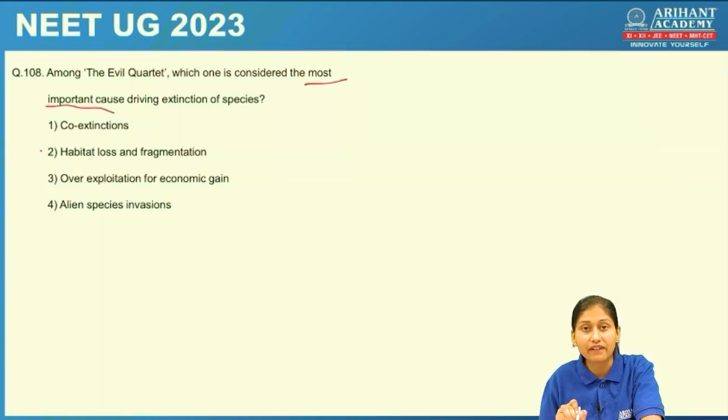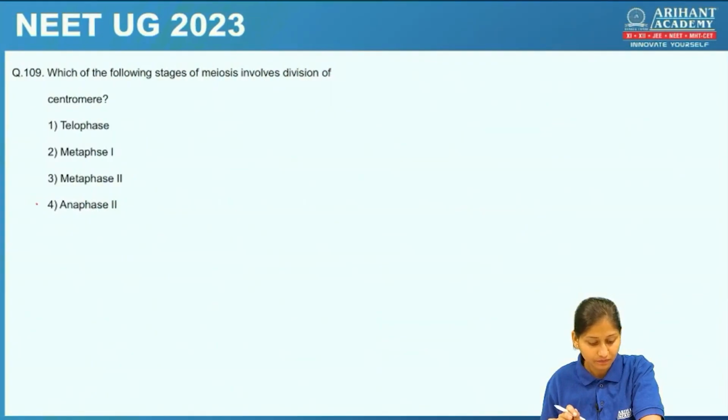So in NCERT, when you read the statements for habitat loss and fragmentation, the very first statement given is that the most important cause driving extinction of species is habitat loss and fragmentation. Although alien species invasion is also true, and overexploitation for economic gain is also true, they have asked us the most important cause. It is habitat loss and fragmentation. Let's see the next question.